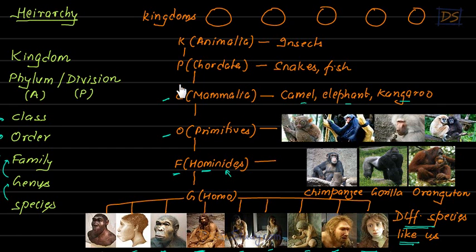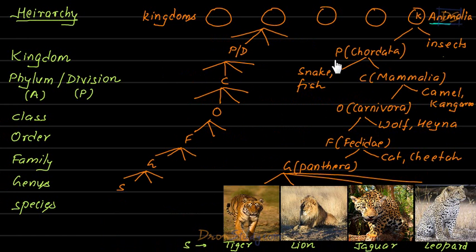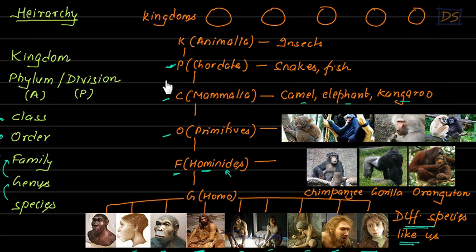And this class comes in the phylum Chordata. If you remember, even in the last example we were talking about the same phylum, Chordata. See, phylum Chordata. Even tiger was coming finally in this phylum. So here also this Mammalia class comes in this phylum that is called Chordata, and obviously there are many more animals like snakes and fishes in it. And this phylum Chordata is one of the phylums of the kingdom Animalia, in which many more organisms like insects will also come. You understand? So such hierarchies were made.